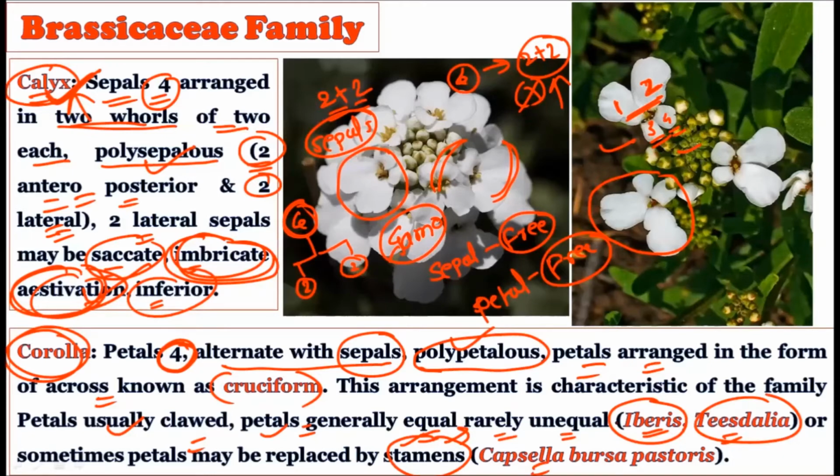So how is the corolla there? Corolla petals are also four in number. They alternate with the sepals, that is, they alternate with the calyx, and they are polypetalous in nature. They are arranged in such a way that the arrangement is called the cruciform arrangement, and this is very characteristic of the Brassicaceae family. Generally they are of similar size, but unequal size can be seen, for example in Iberis and Cleome. See, these two petals are larger and these two petals are smaller, right? Or sometimes the petals get converted into stamens as well. This condition can be seen in Capsella bursa-pastoris. All right, now consider.